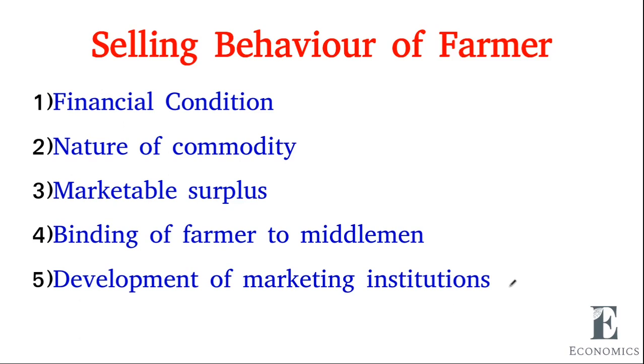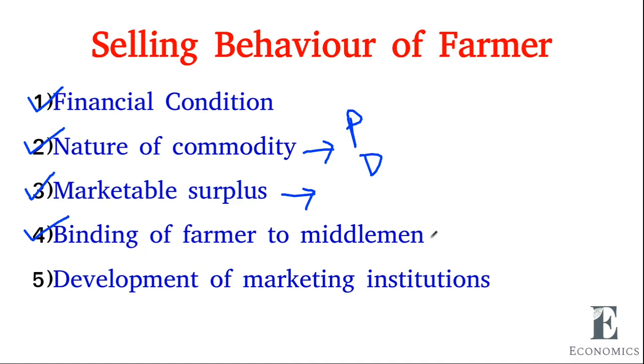The selling behavior of our farmer also depends on some factors. Financial condition of the farmer: whether he is immediately in need of finance, to meet his already availed loans or his urgent needs. Then the nature of the commodity: perishable means he will sell it immediately, durable means he can store it. Then the marketable surplus. Then binding of the farmer to the middleman.